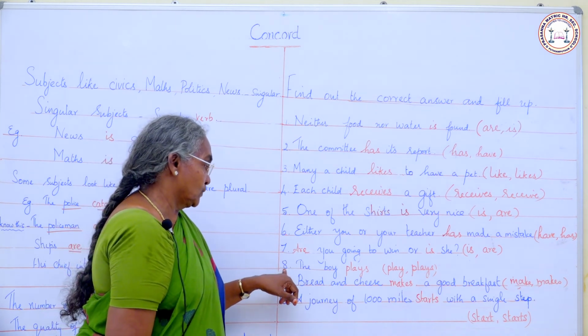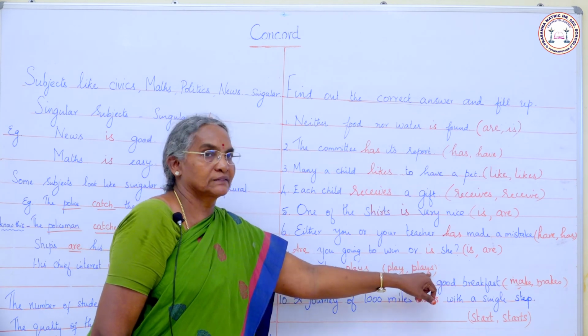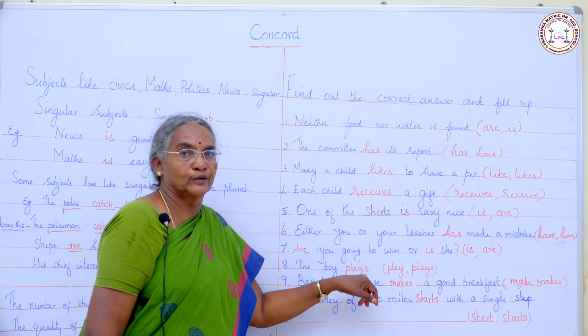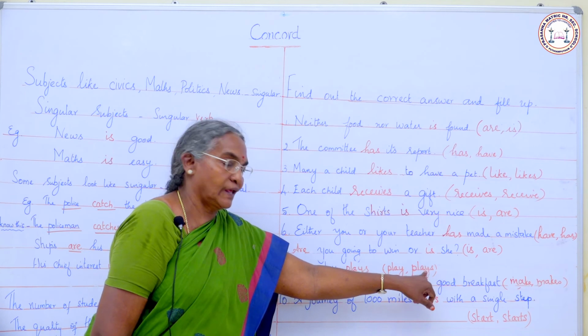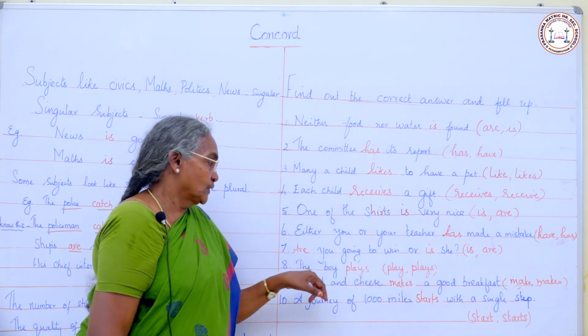Next one, eighth one, the boy dash play or plays. The boy is a singular subject, so we add a singular verb. What is the singular verb here? Play or plays? Plays is the singular verb. So, the boy plays.